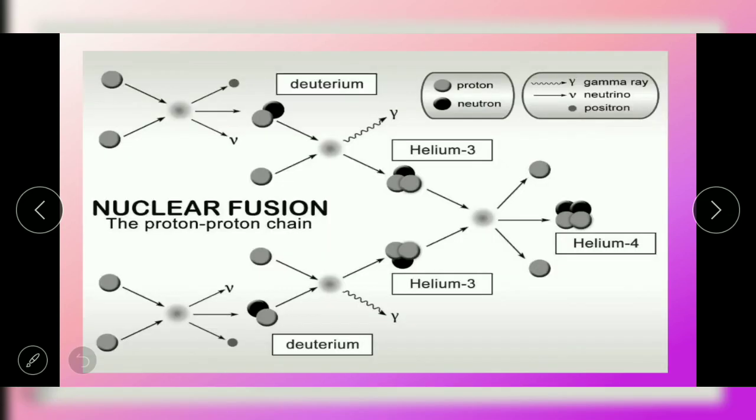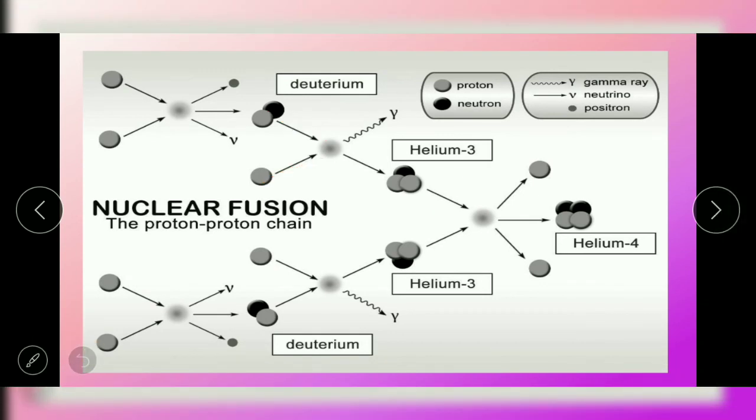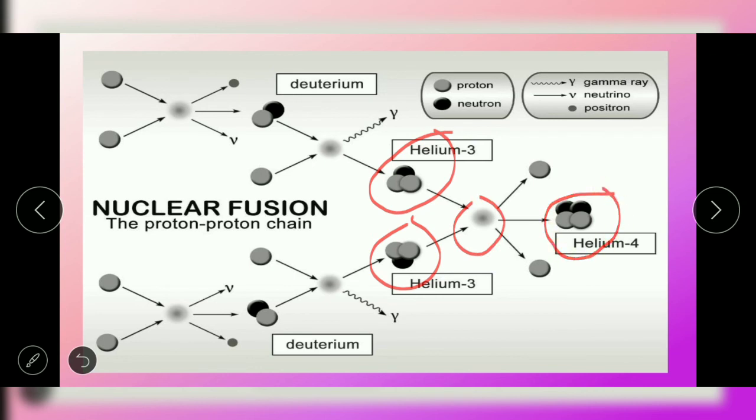Now let's take a look at this picture. We have protons and neutrons, for example, colliding with each other to form deuterium. And then another proton collides with our deuterium to form helium-3. And then two helium-3 collide with each other to form helium-4.